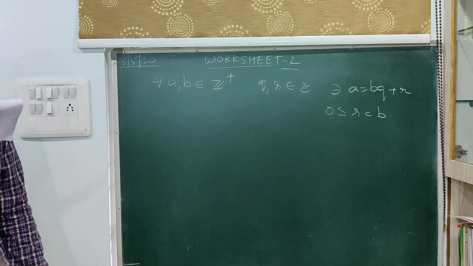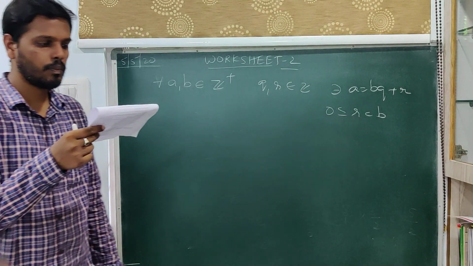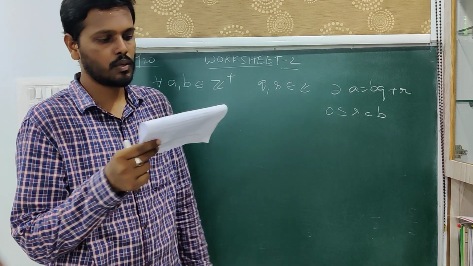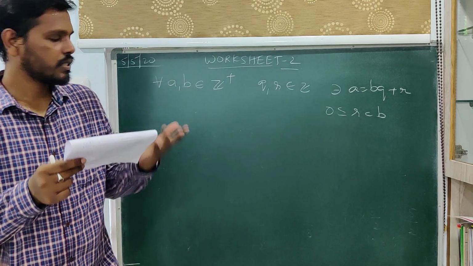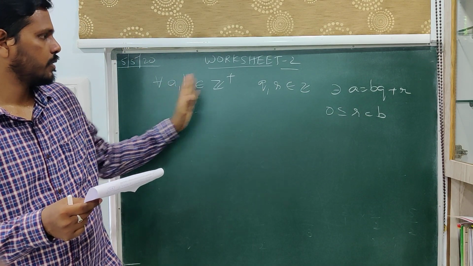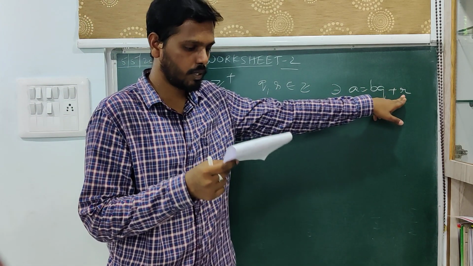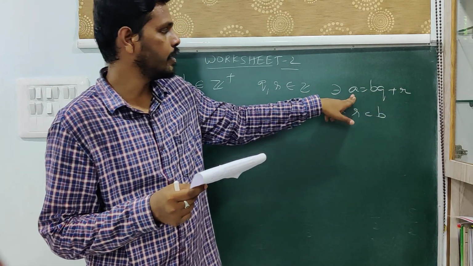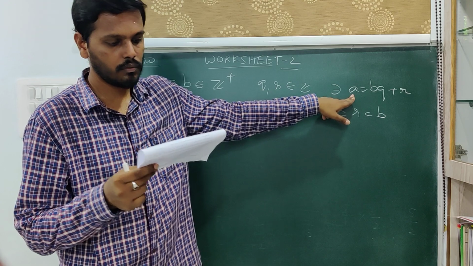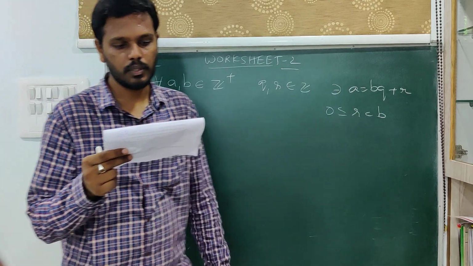Let a and b be two positive integers such that a is equal to bq plus r, then which of the following statements are true? Now we have discussed this. Whenever we have arrived at this statement, a is equal to bq plus r, and we have discussed that a is either greater than b or a is equivalent to b. So the options are a and c.